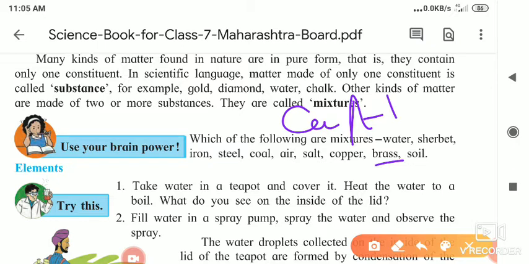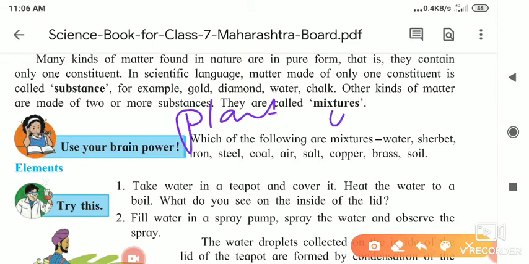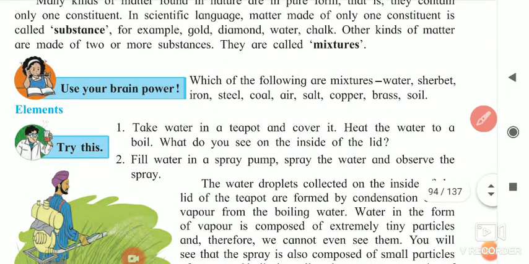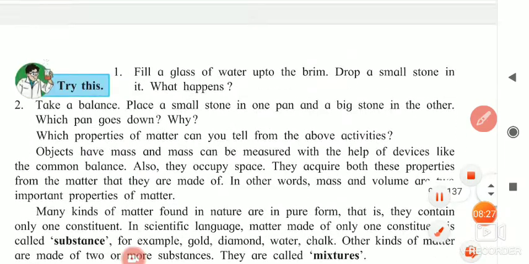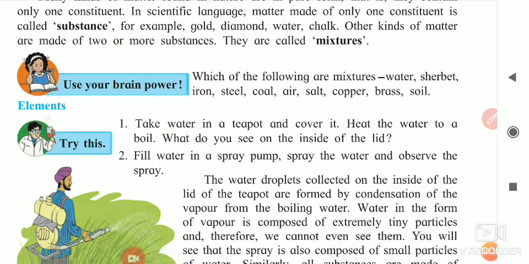And as you know, soil is also a mixture of so many substances like plant waste, animal waste, then soil particles, then some microorganisms present inside it, some pebbles and some small stones. So soil is also a mixture of so many substances. Did all of you understand what mixture and substance mean? Okay. Now the use your brain powers question is given.